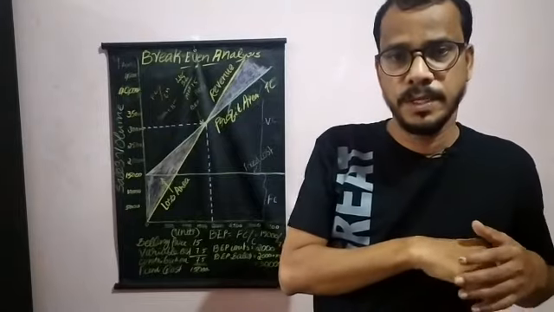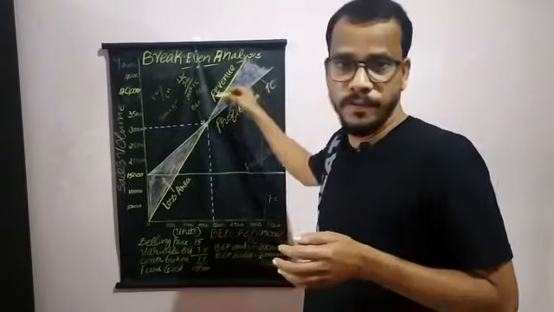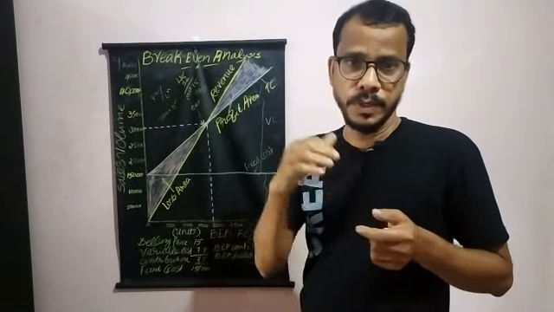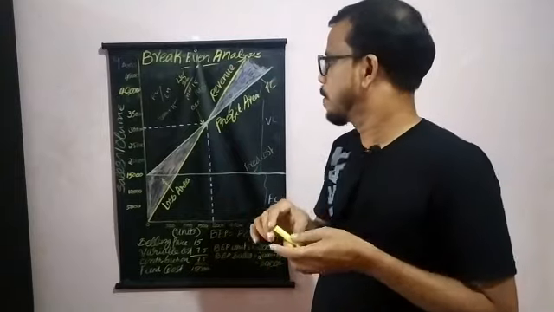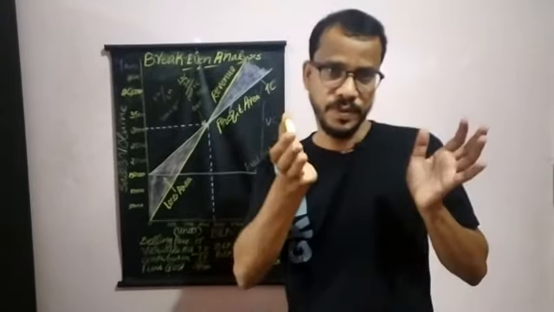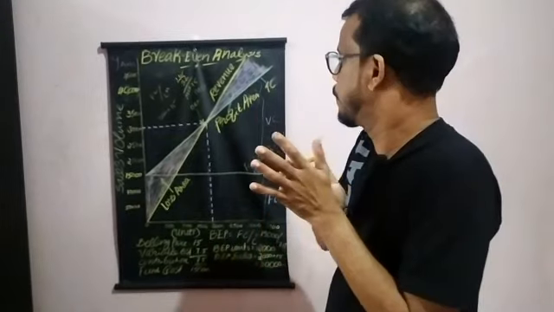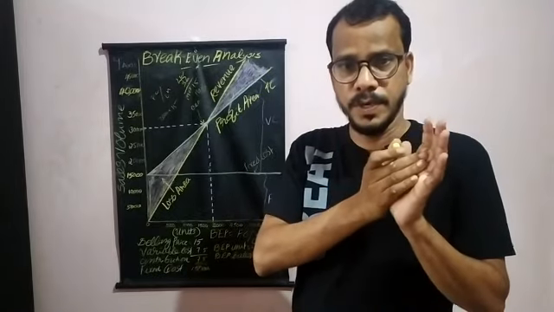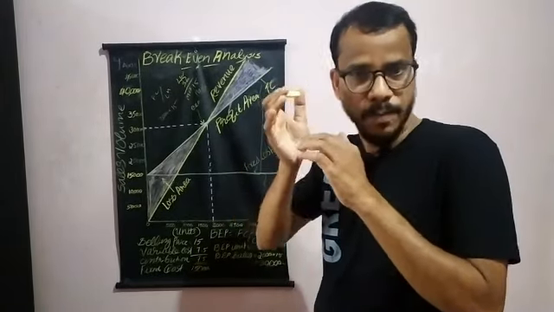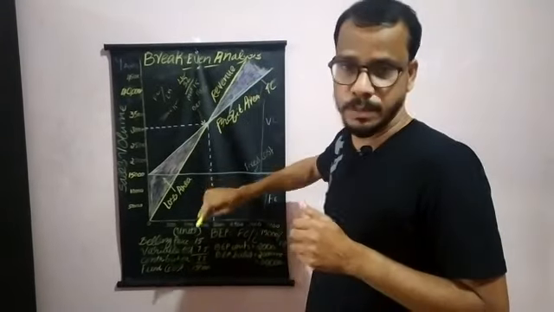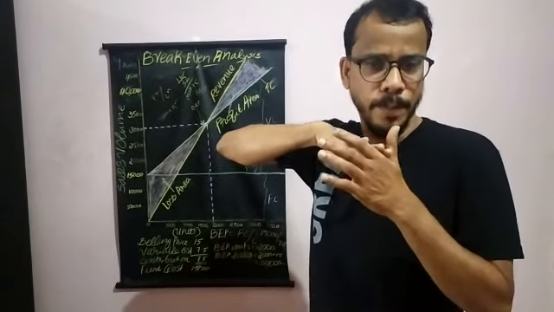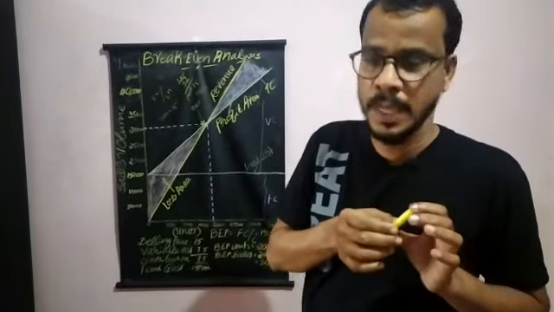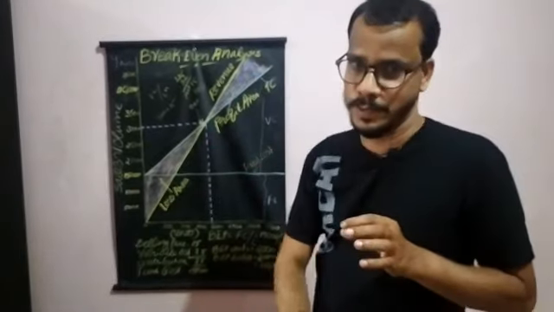So what is the use of this margin of safety here? Whenever you have enough margin of safety, and if your business is having a downturn, or sales volume is reducing, or suppose your selling price is reducing, that will not much affect your business, because you have enough margin of safety. So margin of safety is just like a cushion to your business concern, because that is the difference between actual sales and the break-even sales. So if you have enough margin of safety, that will always be better for your business, because if any downturn happens to your business, or if you are forced to reduce your selling price, that will not much affect your business.